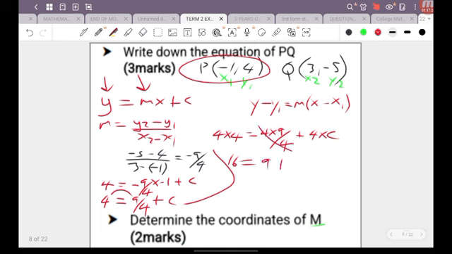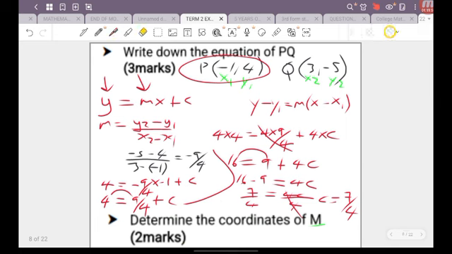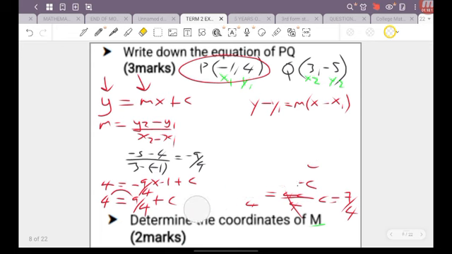Now if I bring the 9 over here, I'll end up with 16 minus 9, and that's equal to 4C. And so I'm going to end up with 7 equal to 4C. And if I divide both sides by 4, you'll find that once again I end up with C being equal to 7 over 4. So that's another way of looking at it as well, right? Like I said, no matter what you do, you just have to choose an option that you find easier than the other. And if you want to turn that 9 over 4 into a decimal, that's also an option as well. All right, so far we have got the same value for C here.